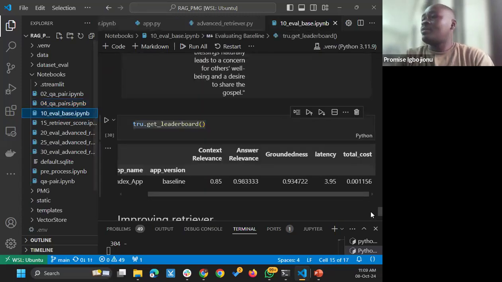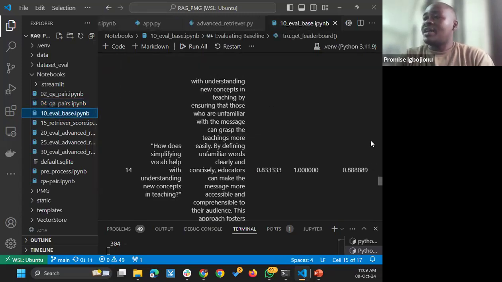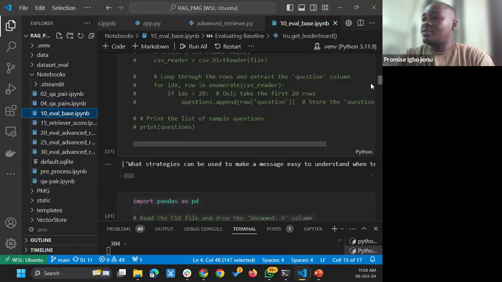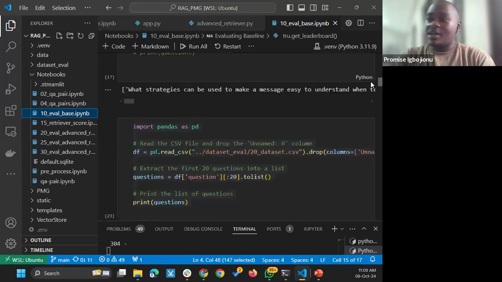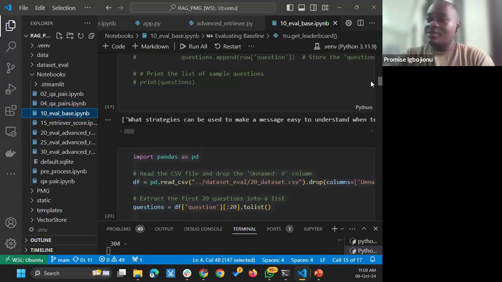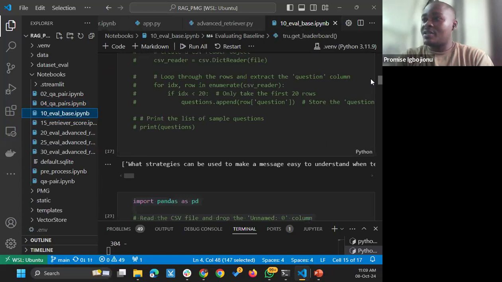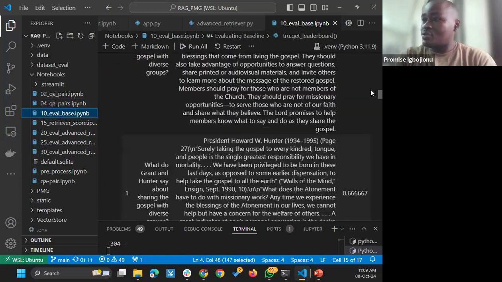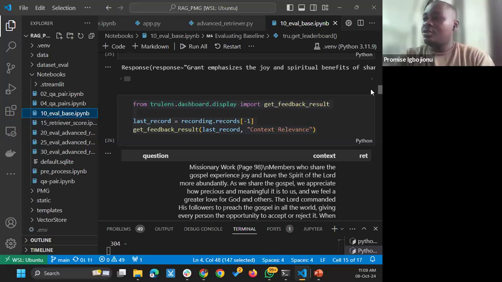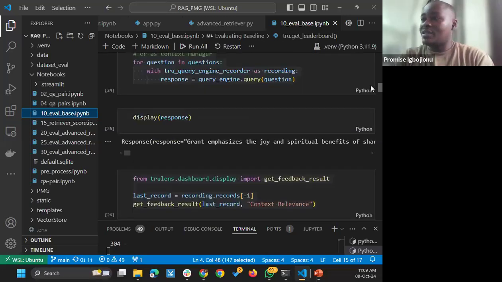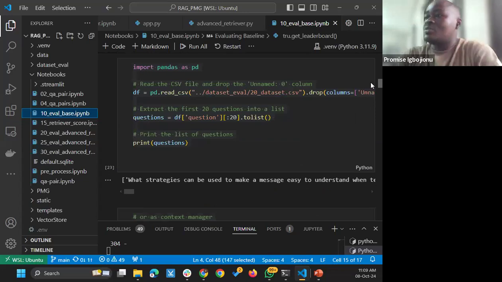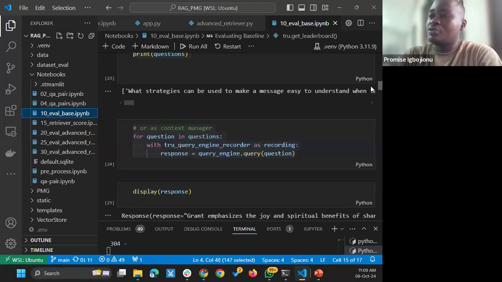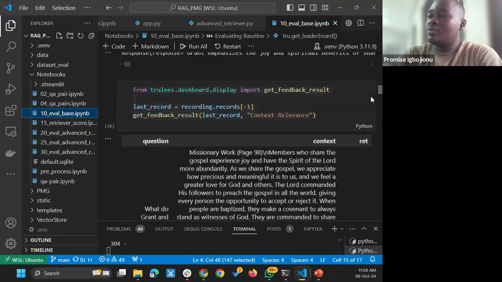So I had here my baseline evaluated, and basically I was able to use the RAG triad that has to do with context relevancy, answer relevancy, and groundedness to evaluate the baseline. And so I was able also to use TruLens to record each evaluation as it was being done. So I took a sample of my question data set and ran it through the query engine